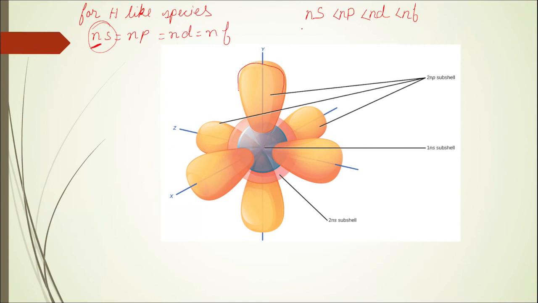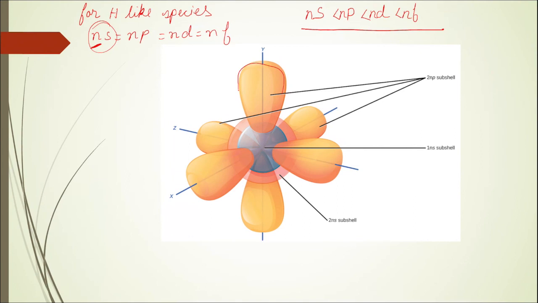So the different subshells belonging to the same principal shell are now not at the same energy, because it will also depend on which subshell the electron is present in. If the electron is present in the P subshell, it will be at a higher energy as compared to when it is present in the S subshell.